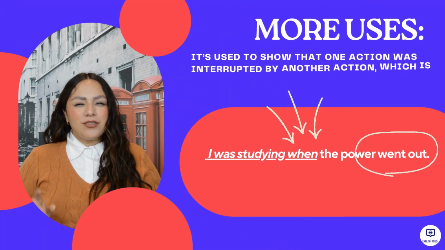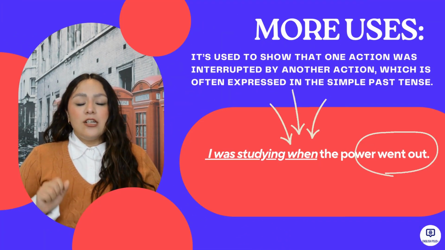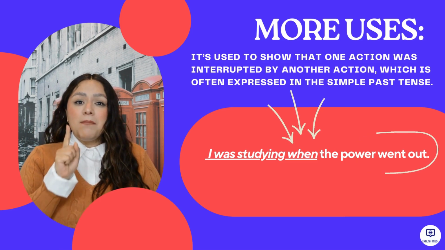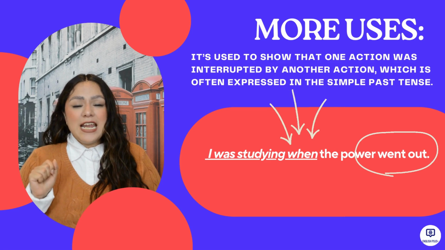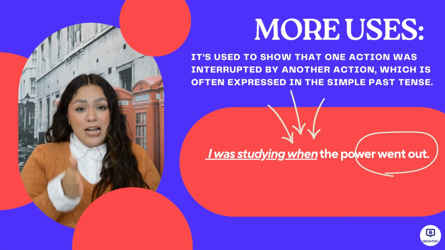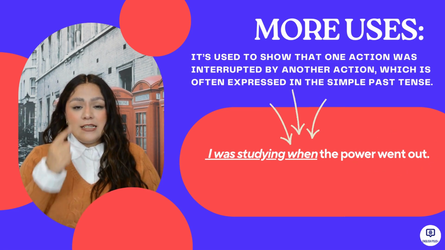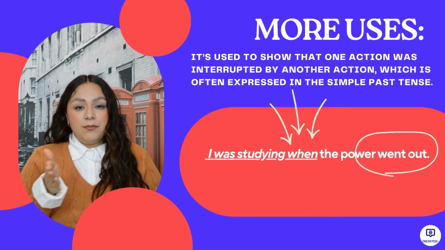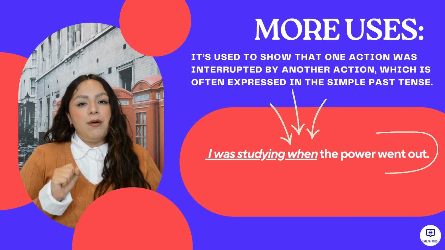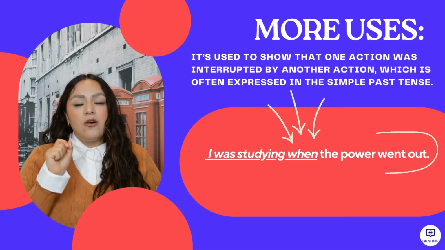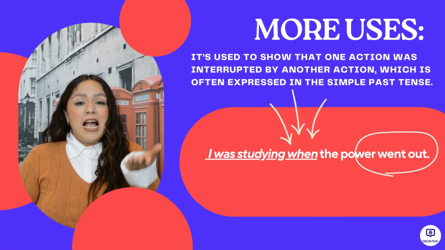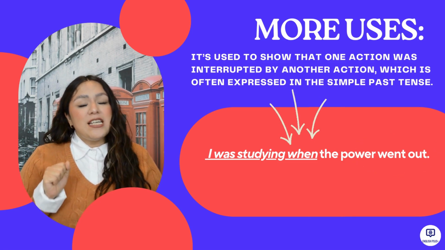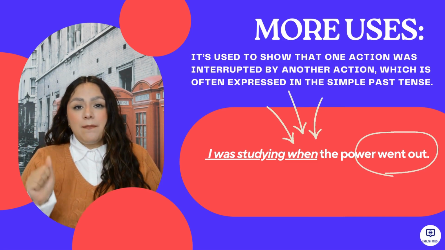Another common use of this structure is to talk about actions that were in progress in the past, but these actions were interrupted by another action. If you pay attention in the example, I was studying, this action was in progress, when the power went off. So, if you pay attention, the first action was interrupted by the second one, which is often expressed in simple past.